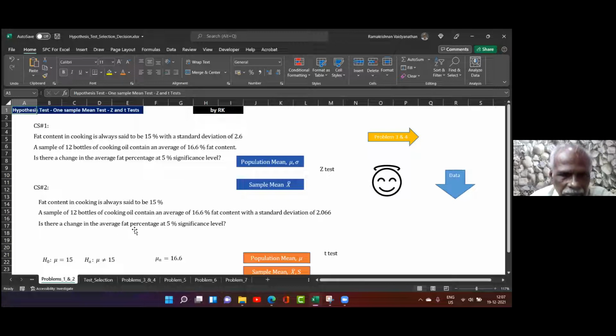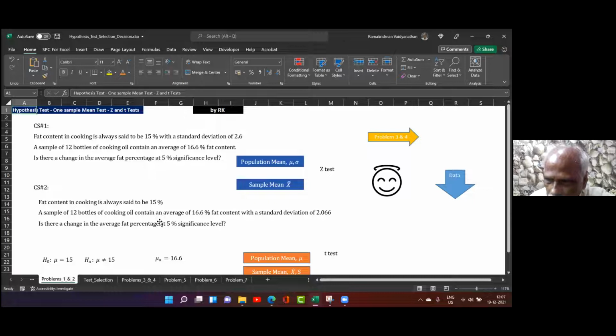Is there a change in the average fat percentage at 5% significance level? That means it has really changed or it has not changed. It is only by chance, right? It is not going to be always. Therefore, population data is correct, but this is only a chance, not significant. Understood?